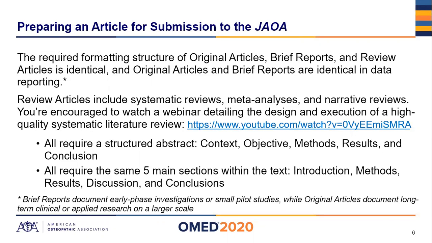So all three of these, original articles, brief reports, and review articles, from a formatting standpoint, they're identical, like I mentioned before. Structured abstract, which means the following 5 sections: context, objective, methods, results, and conclusion. And then again, in the main text, same 5 main sections. You, of course, can have subheaders within the sections, and we'll get into that a bit later. But introduction, methods, results, discussion, and conclusions.